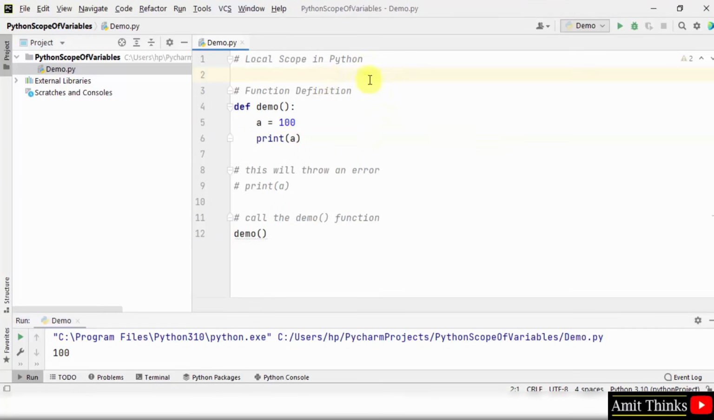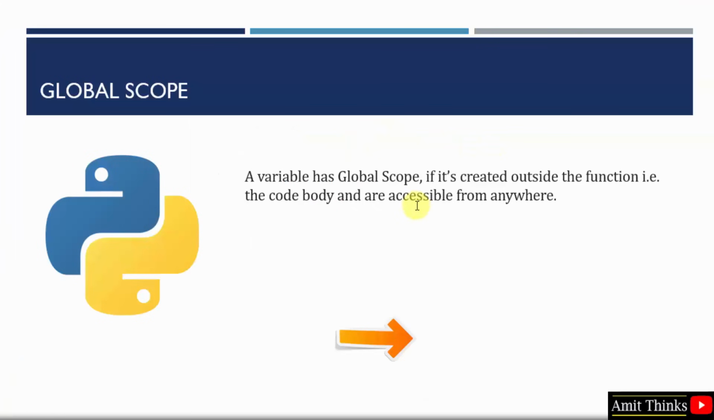Now let us focus on global scope in Python. A variable has global scope if it's created outside the function and is accessible from anywhere. So this is different from local scope. Here we will create the variable and assign the value to it outside the function so that we can access it anywhere in the entire program.